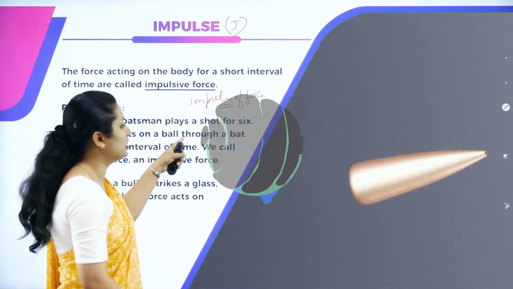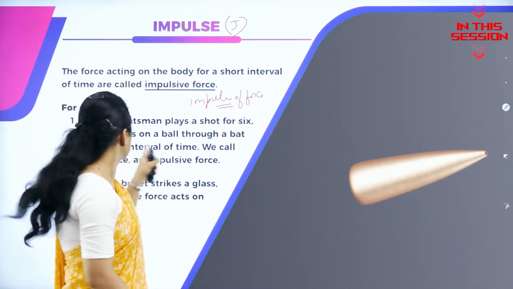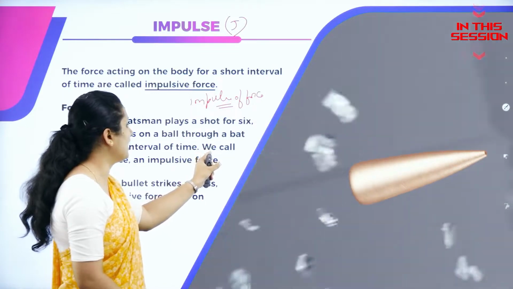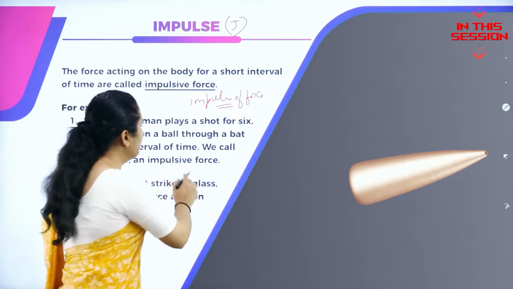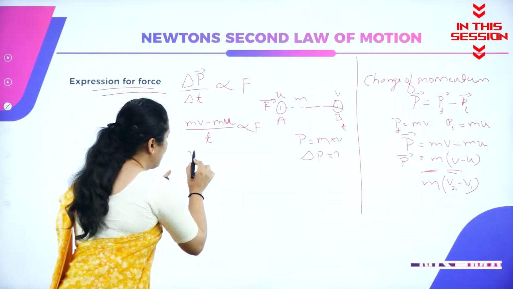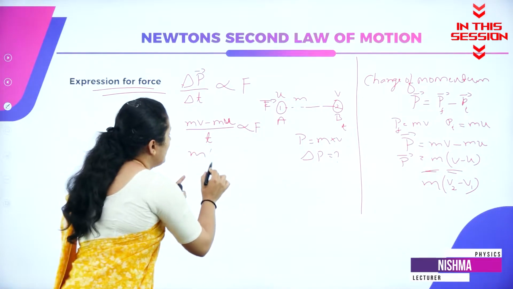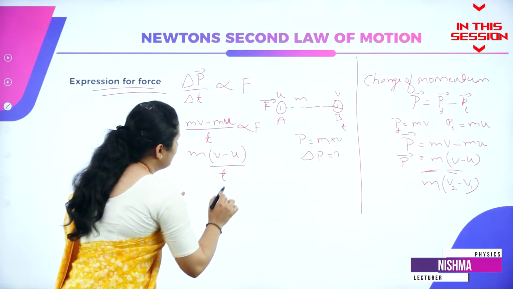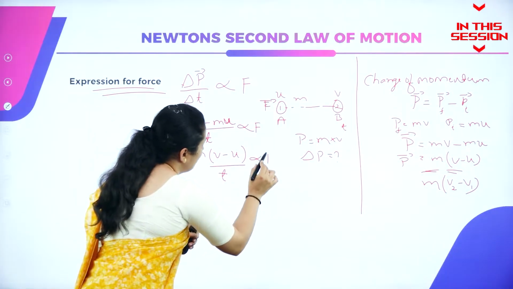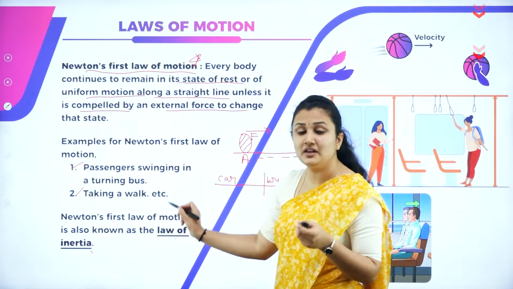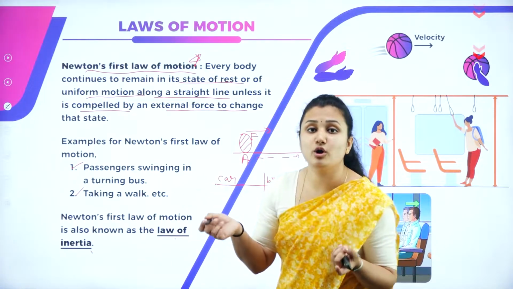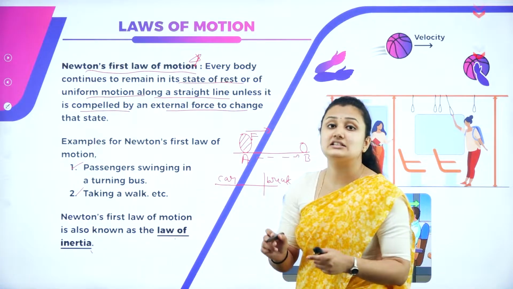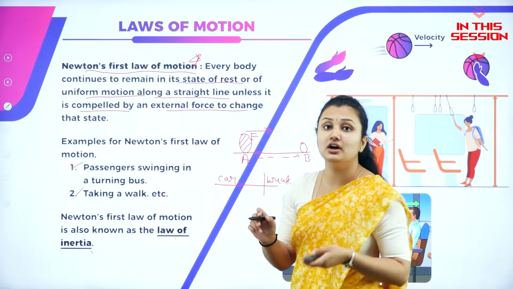A force acts on a ball through a bat. So for a short interval of time, we call that force an impulse force. When I take out the m, which is common in both the terms, it is final minus the initial velocity divided by time t, proportional to F. What is inertia? Newton's first law is also called the law of inertia. It is the tendency of the object.